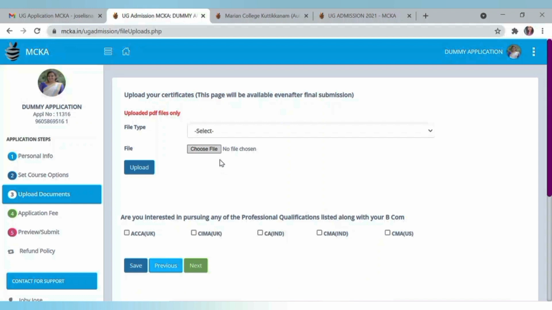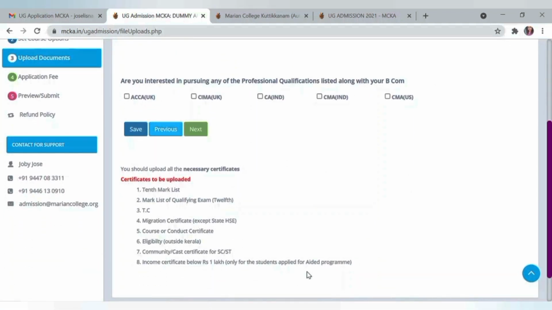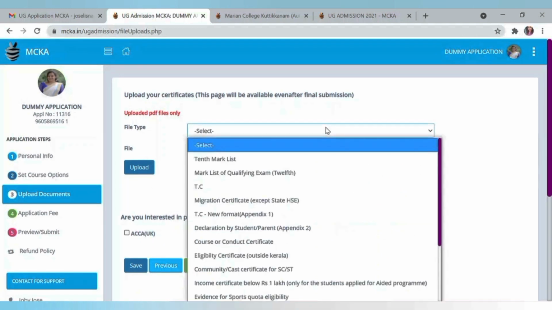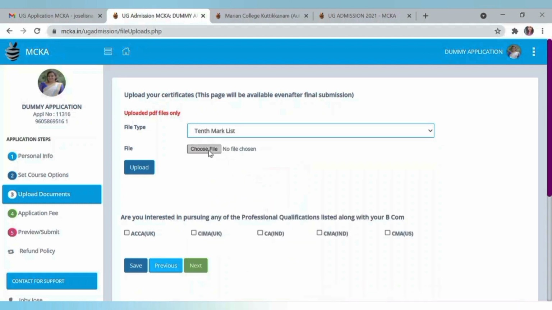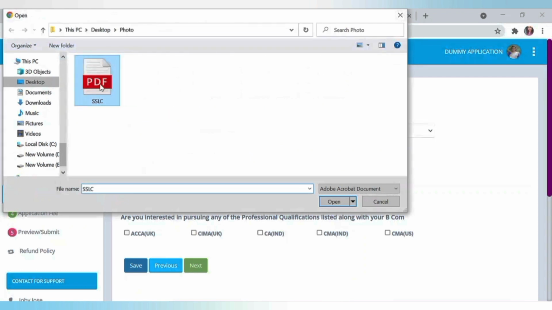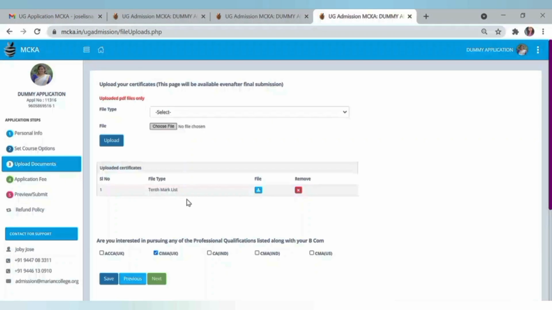Next stage is document submission, and these are the different documents you are supposed to upload as part of your admission procedure. For that, suppose you are going to upload a 10th mark list, then select the file type, then click on this choose file, select the certificate, open it and click on upload.